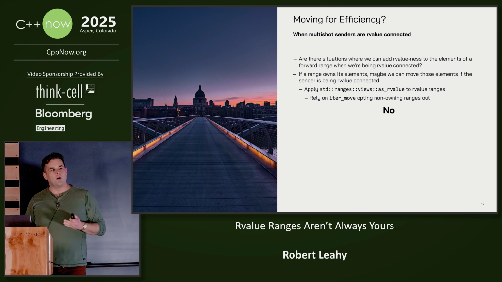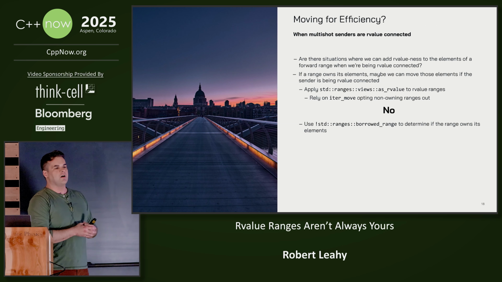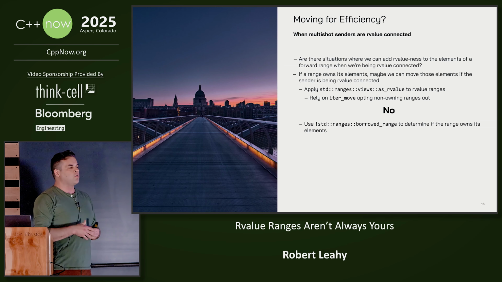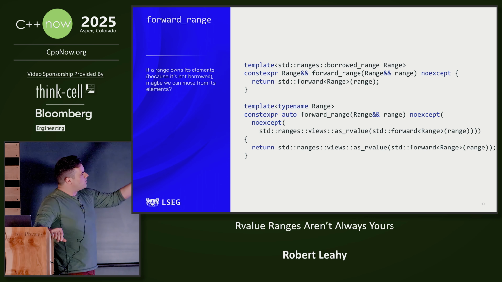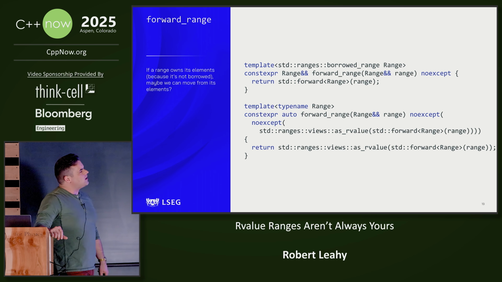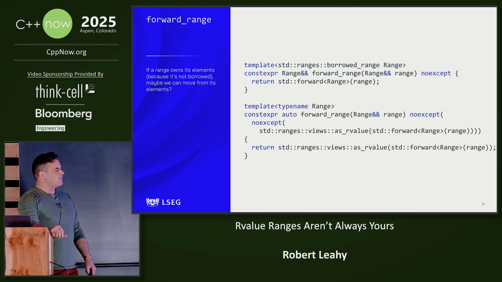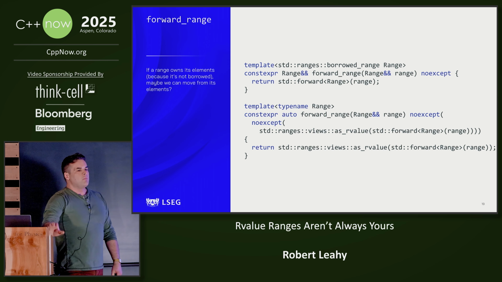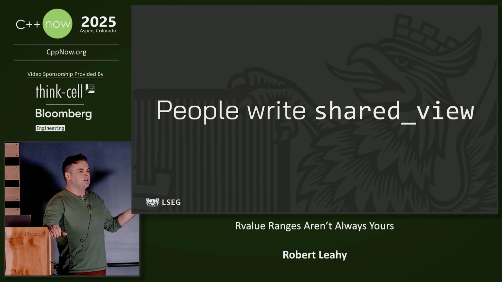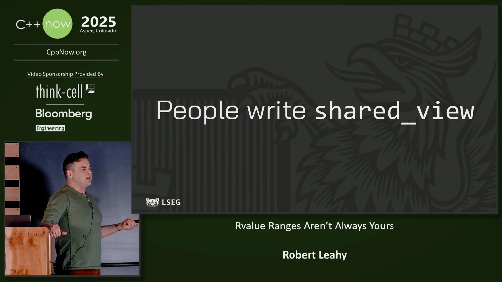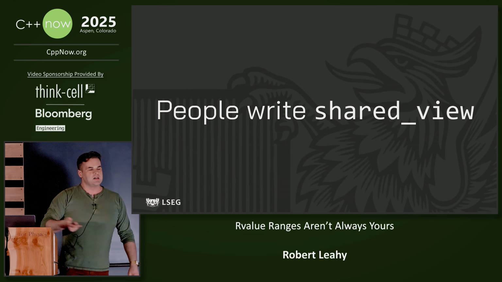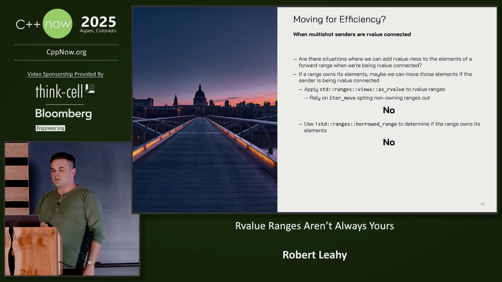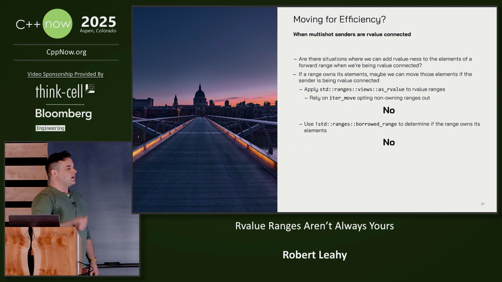Maybe we can try and work around this by looking instead to the borrowedness of the range. After all, span is borrowed, and we say that non-borrowed ranges are the only ones that we apply this optimization to. Now we go back and we reformulate forward range so that we just get the forwarding behavior for borrowed ranges, and we wrap everything else in as R value. But I've learned at this conference that people actually write shared view. Shared view is not borrowed, but we also can't steal its elements because having the shared view doesn't mean we have unique ownership of those elements. And so this is not workable either.